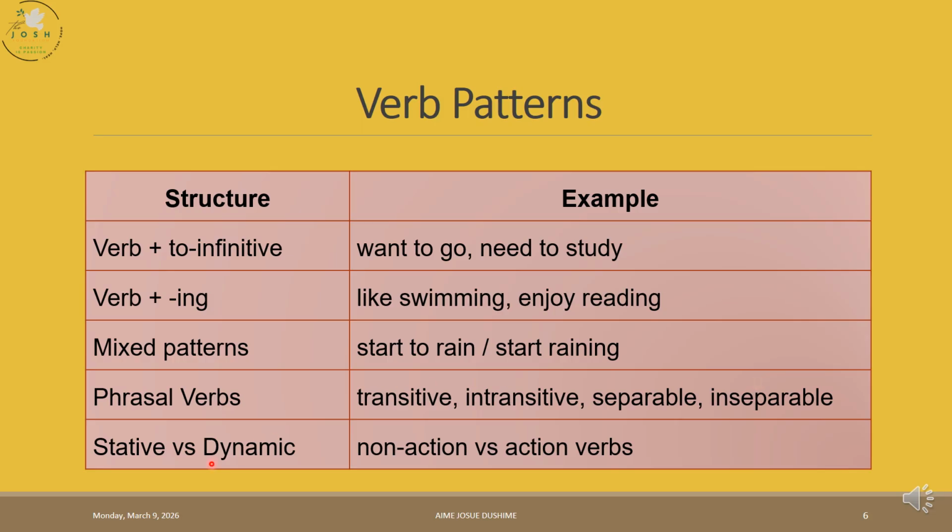We also learned what we call stative verbs and dynamic verbs. A stative verb is not an action verb. We cannot see it, we cannot measure it. For example, think, believe, know. But the dynamic verbs are what we call the action verbs. They talk about the action, the activity which we can see or we can measure, like dance, go, walk, like that.